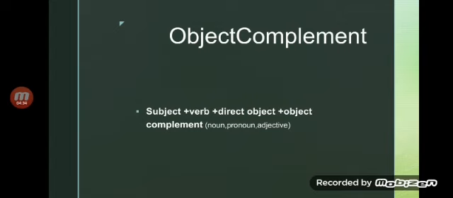All right. So I have given you different examples for the direct object, which is a noun or a pronoun that receives and accepts the action. So once the direct object is confirmed, then we move on to object complements, which are based on a noun, pronoun or adjective.